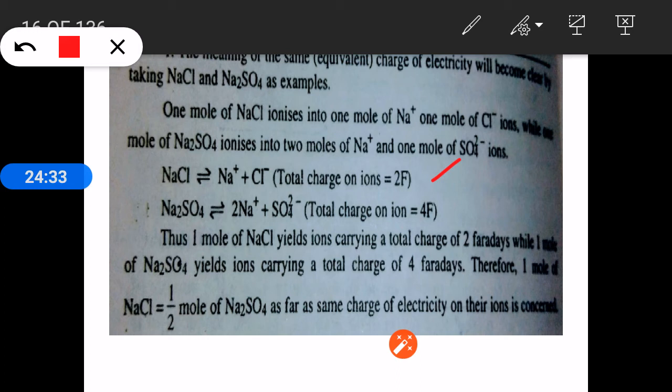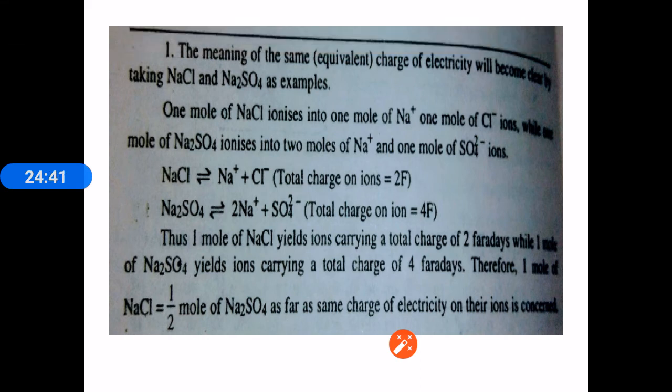Next, let us take sodium sulfate. When it is dissolved in water, it will give 2 Na+ and SO4 2-. So the number of charges in the solution are 2 charges from Na+, that is 2 into plus 1 charge, that is 2, and from sulfate 1 into minus 2 charge. The total charge is 2 plus and 2 minus, total 4 charges, or 4 moles of charges are there.